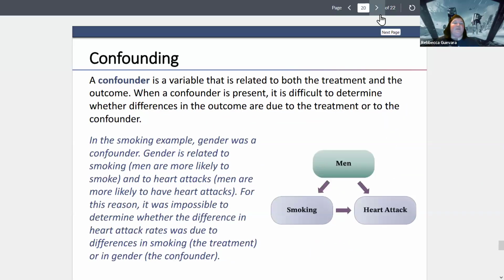So a confounding variable is a variable that's related to both the treatment and the outcome. So like we said here, we had smoking, which we wanted to control. We think it causes heart attacks, but also men tend to smoke more and they tend to have more heart attacks. So men is that confounding variable. So when a confounding variable is present, it is difficult to determine whether a difference in an outcome is due to the treatment or to the confounding variable. Is smoking causing the increase in heart attacks, or is it just simply being male that is causing the increase in heart attacks and men tend to be smokers?